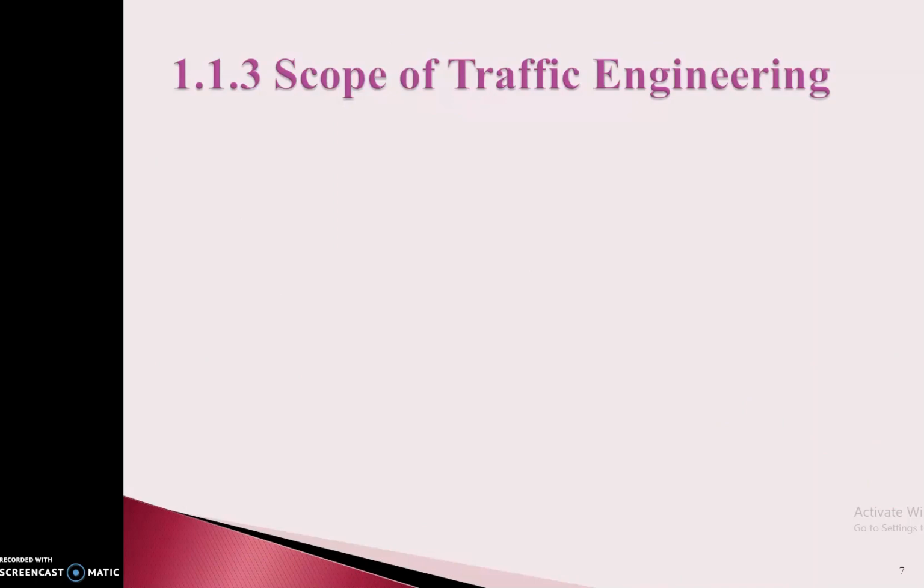Next, we will see the scope of traffic engineering in point 1.1.3. First of all, we saw the definition of traffic engineering. Secondly, we saw the objectives. Next, we will see the scope of traffic engineering. Various traffic characteristics, various traffic operations to control the flow of traffic, traffic planning and designing to have safe and suitable controlled traffic, geometric design of traffic, and suitable commendable traffic administration play a vital role in the scope of traffic engineering.